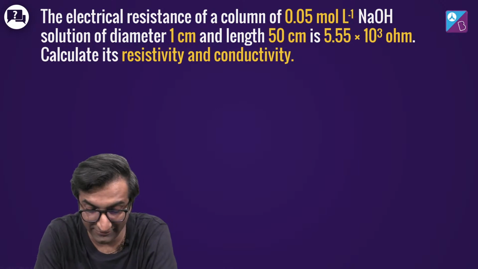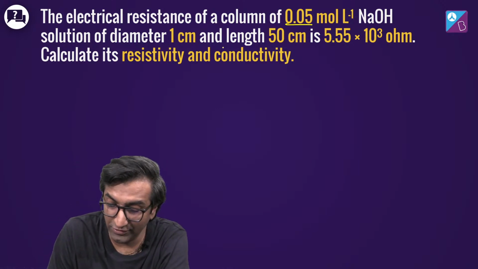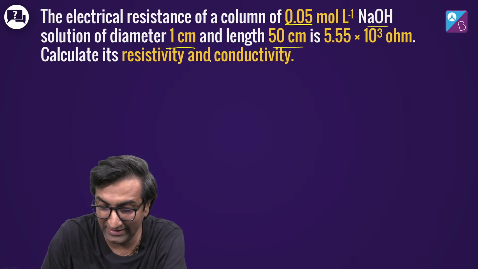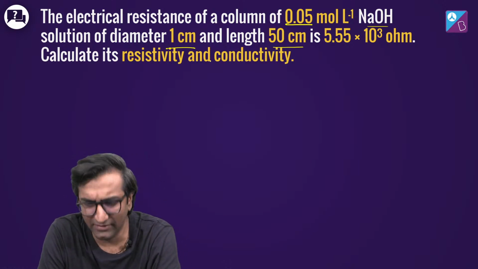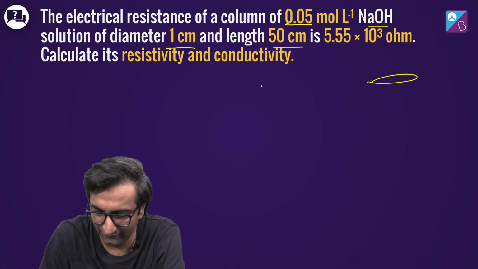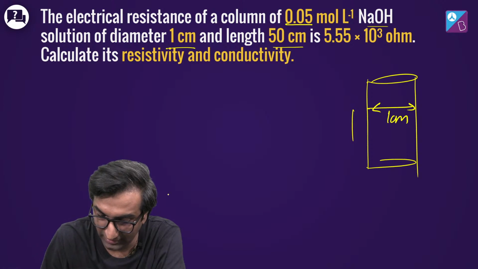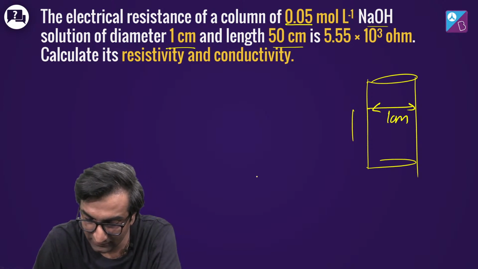What was the electrical resistance of a column of 0.05 mole per liter NaOH solution of diameter 1 centimeter and length 50 centimeter? ये सब हम लोग किस चीज की बात कर रहे हैं? Maybe you have some system that looks like this. A diameter 1 centimeter, मतलब कि ये पूरा this is 1 centimeter. Okay. And बाकी क्या क्या चीजें हैं इसमें?